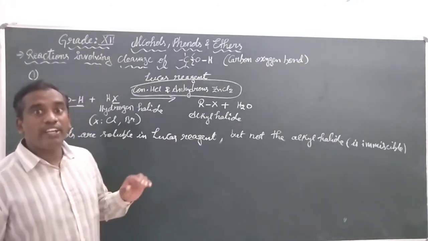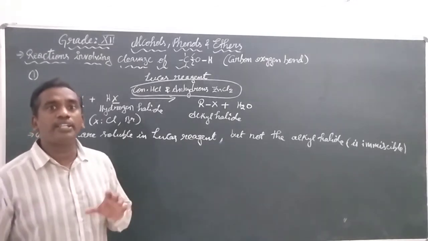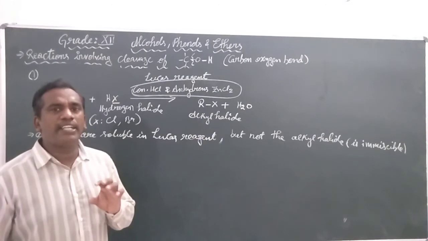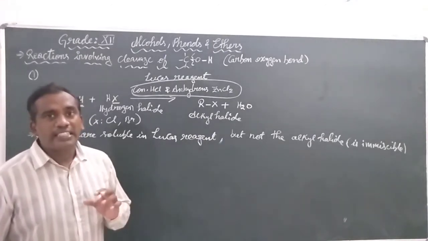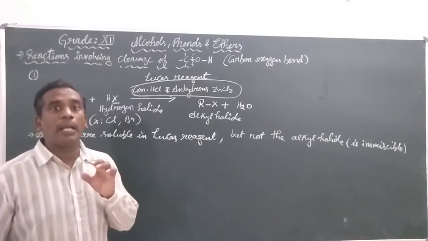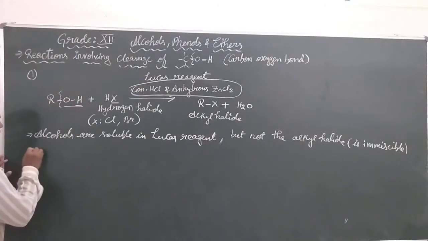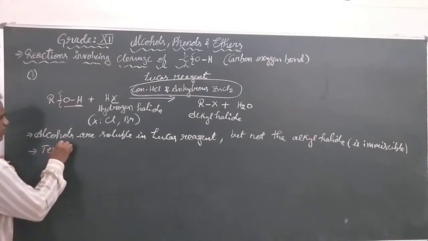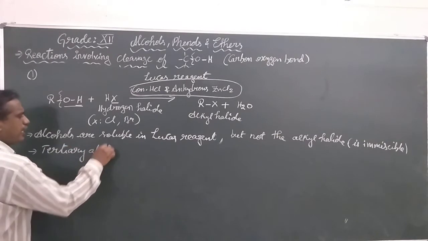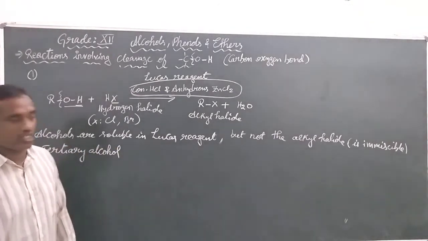Whenever any alkyl halide is not miscible, it forms a turbid solution. The turbidity is immediately given when a tertiary alcohol is used.